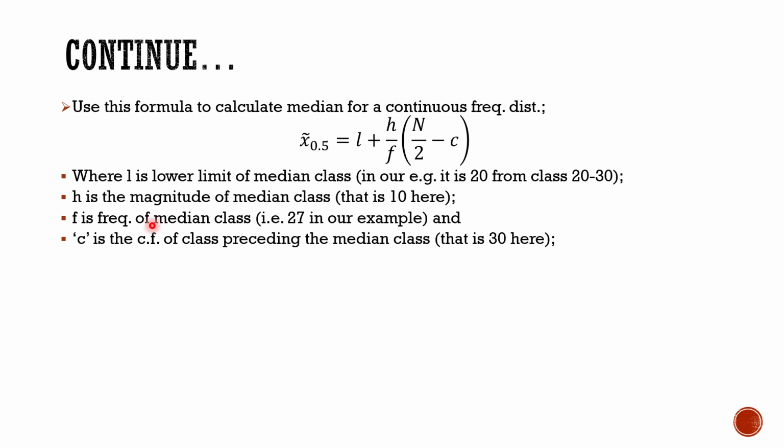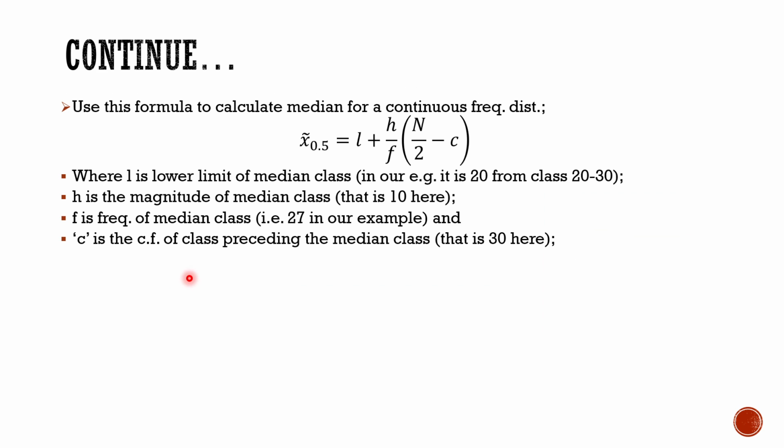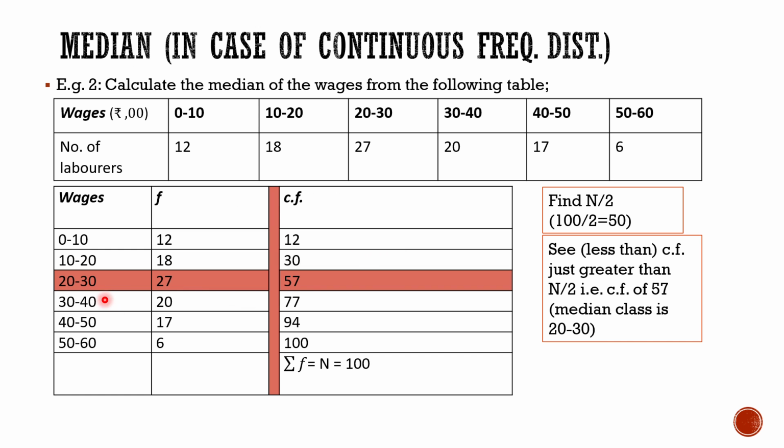f is the frequency of the median class. What was the frequency of the median class? The frequency of the median class was 27. So we put 27 here, and this C is the cumulative frequency of the class preceding the median class. Preceding the median class is 10 to 20, and the cumulative frequency for that is 30.